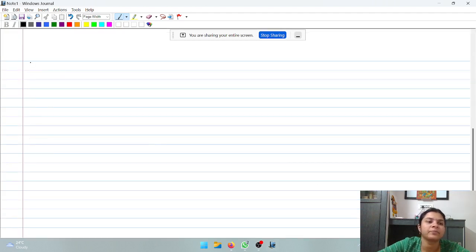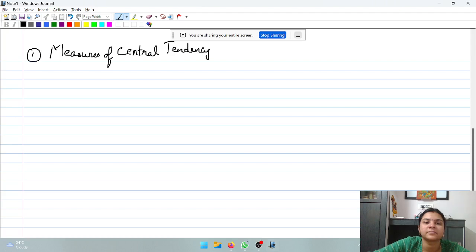First, measures of central tendency. Now friends, what are the measures of central tendency? There are 3 measures of central tendency: mean, median and mode.